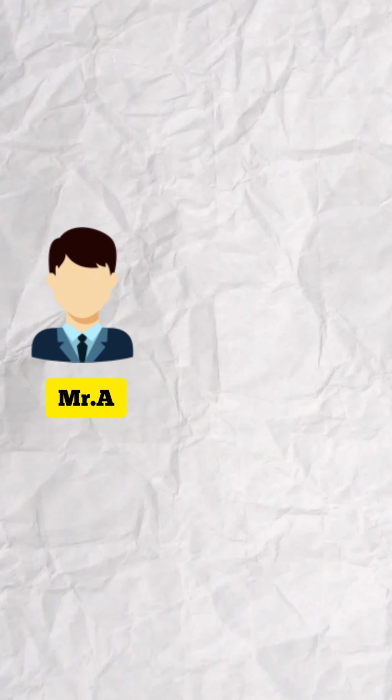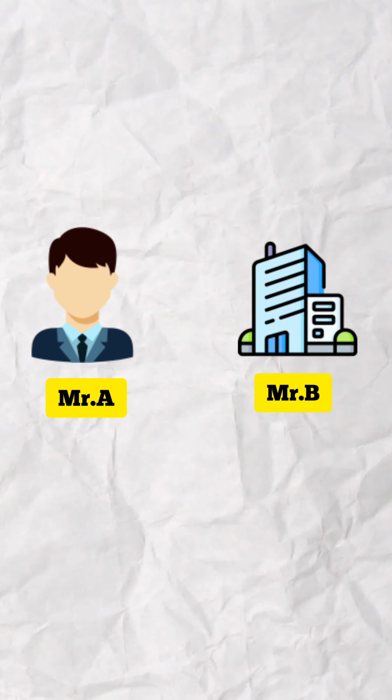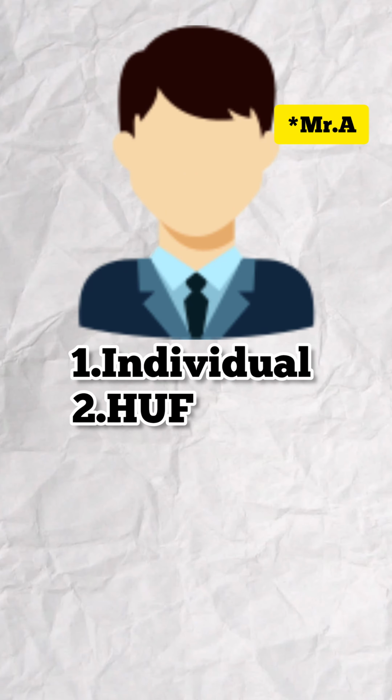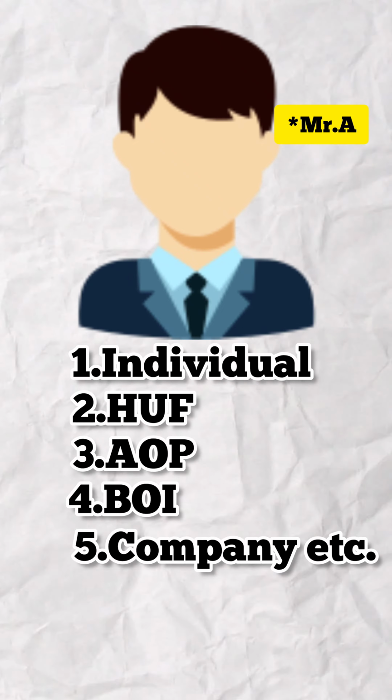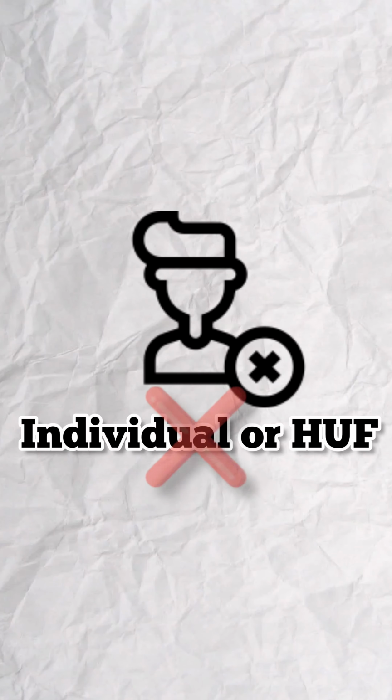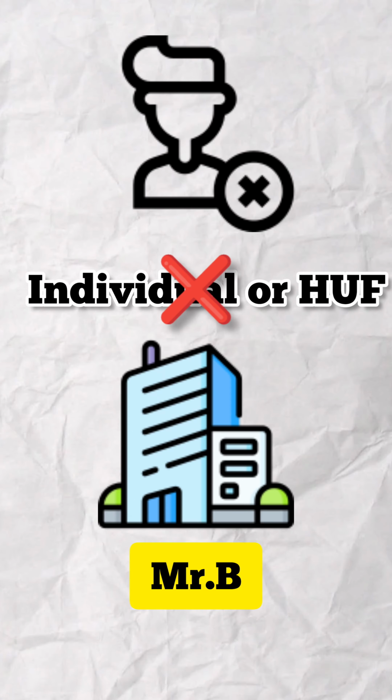Okay, let me revise section 194C in less than 1 minute. Section 194C deals with TDS deduction while making payment to the contractor. Let us take an example of Mr. A, who is the contractor, and Mr. B, who is the contractee. Mr. A can be an individual, HUF, AOP, BOI, or whatever he can be. But Mr. B, who is deducting TDS, should not be an individual or HUF. He can be a person other than an individual or HUF.